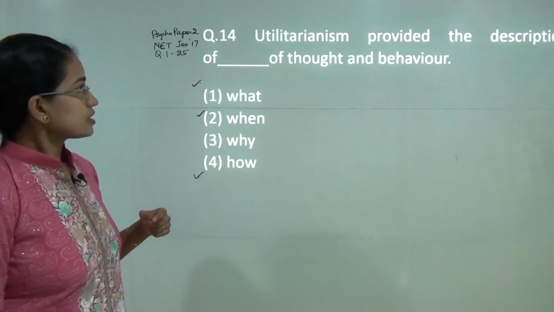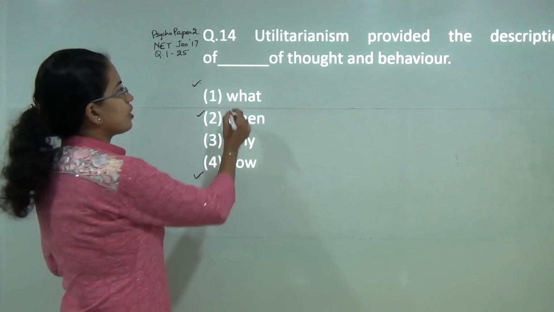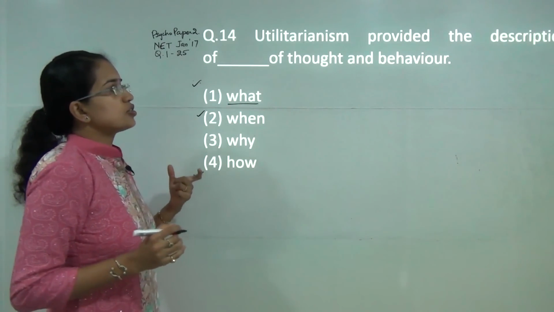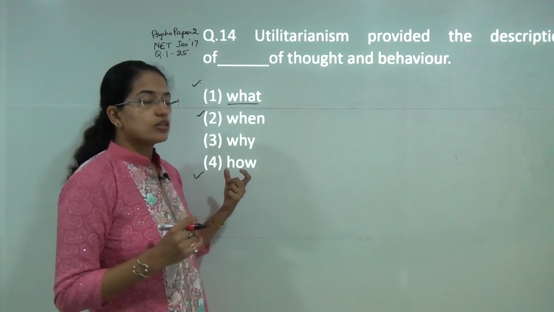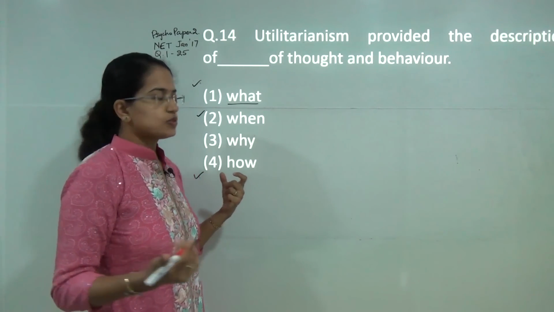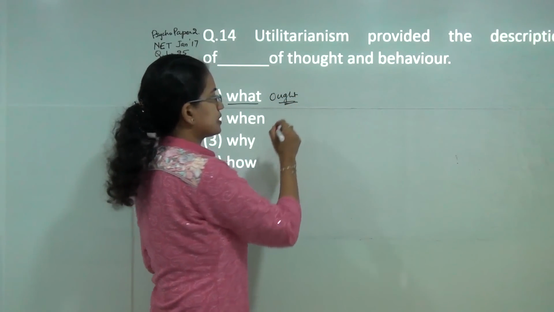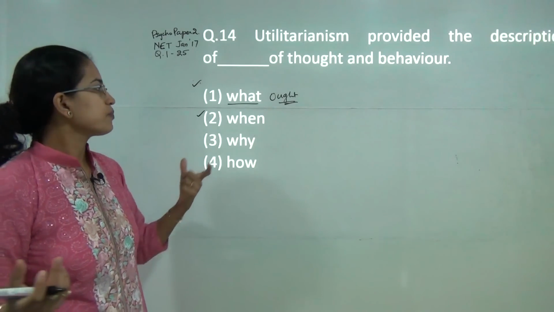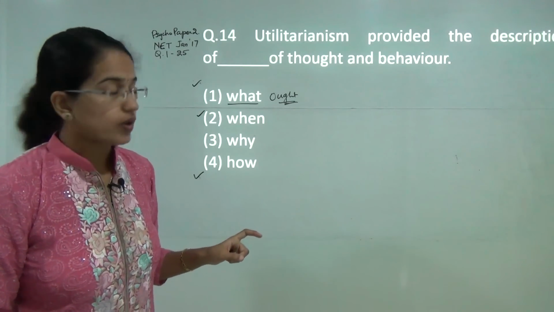Next, utilitarianism provides the description of what of thought and behavior. So utilitarianism basically focuses on what ought to do. So when we understand the concept of what ought to do, it aims at greatest happiness of greatest number, and what is the basic focus in this concept. So answer would be what.